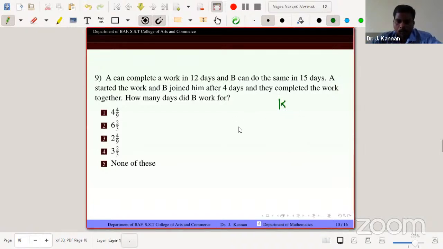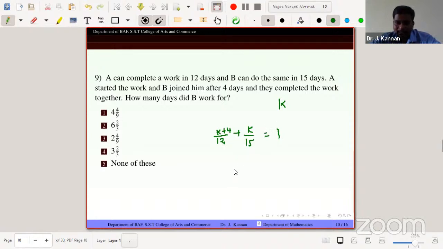So B does 1/15 of the work per day, and A completes 1/12 of the work per day. But suppose B works for K days, then definitely A works for K plus 4 days, because B joined after 4 days. So A is working an extra 4 days in this situation. The complete work is 1.